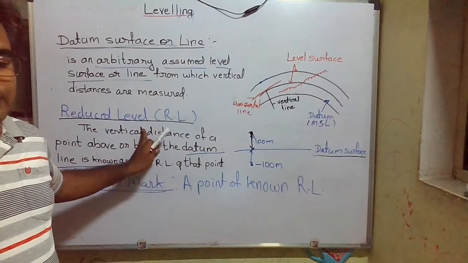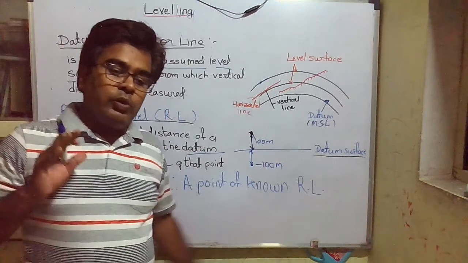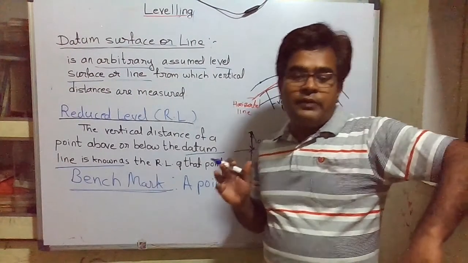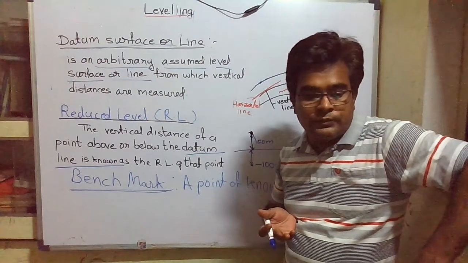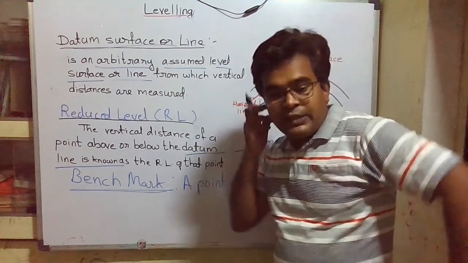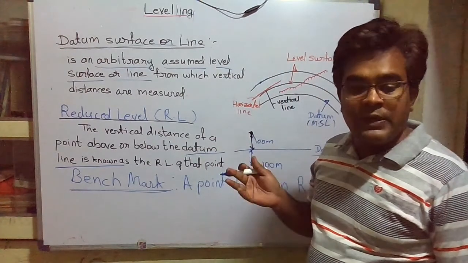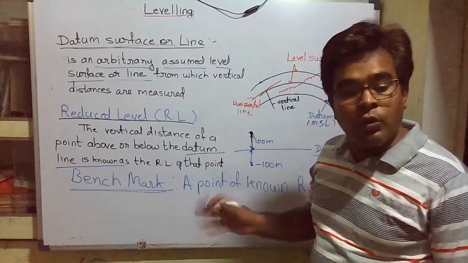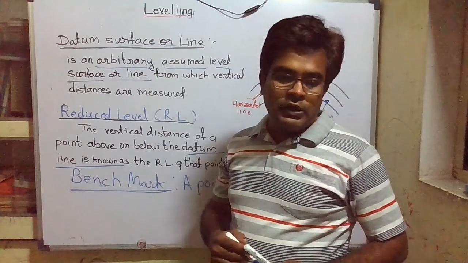Reduced level can be written as RL. The benchmark is nothing but a point whose reduced level is known to us, that is, the distance of that point from the datum surface is known to us. That point of known RL is called a benchmark. Okay, got it till this point?